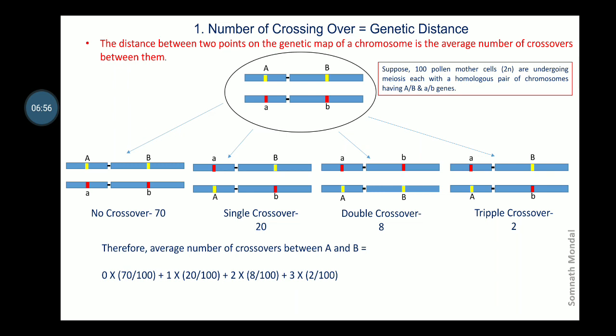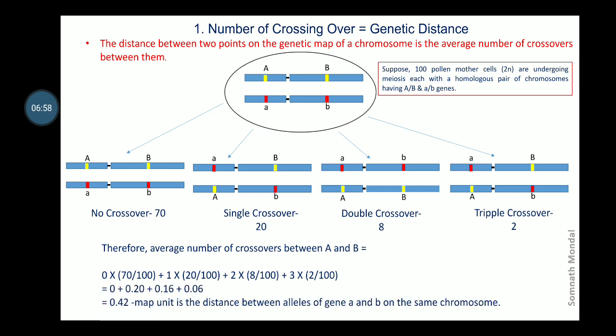So together it counts 0.42. Therefore 0.42 map unit, that is the average number of crossovers between A and B genes. Therefore 0.42 map unit is the distance between the alleles of gene A and B on the same chromosome. As simple as that.